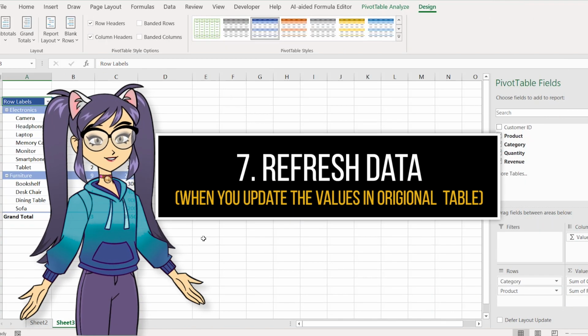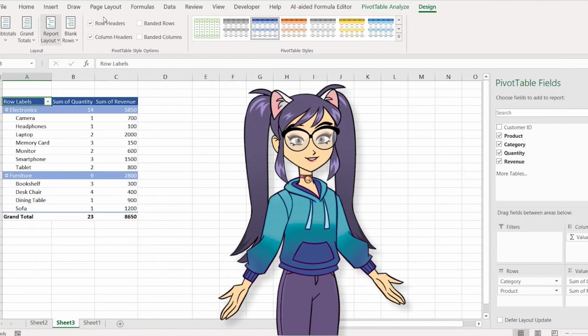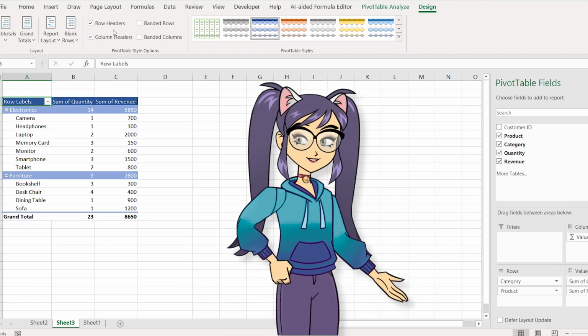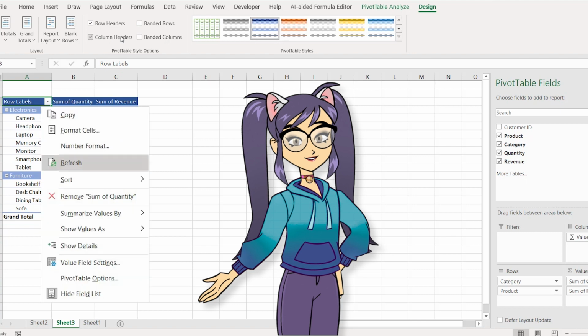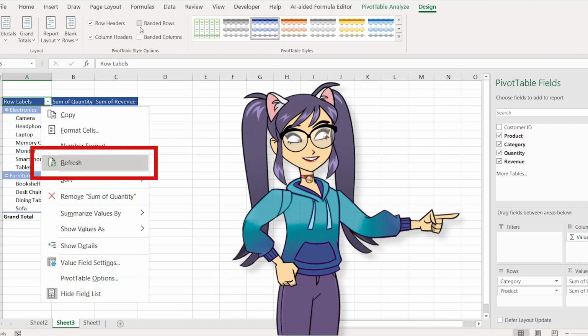Seventh step: refresh data if needed. If your source data changes, you may need to refresh your pivot table to reflect those changes. Right-click on the pivot table and choose Refresh.